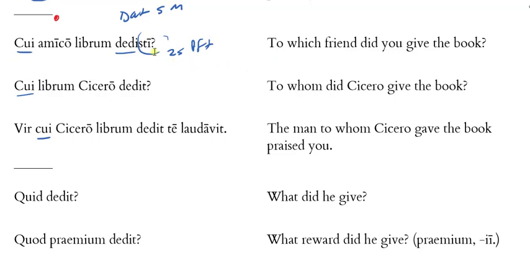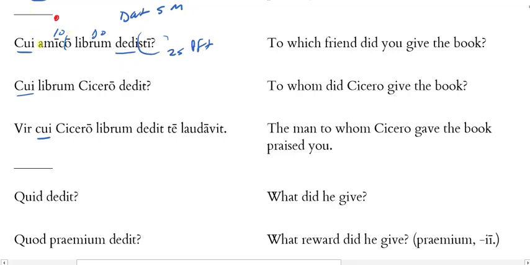So dedisti is you gave. Librum, a book. That's my direct object here. We'll look at amico here. That looks like dative singular, right? So that's going to be an indirect object.